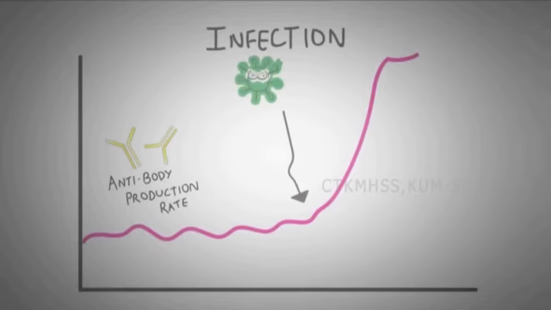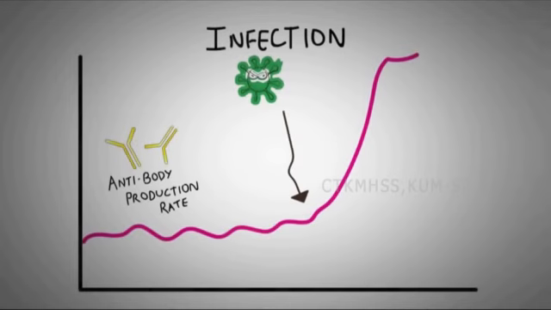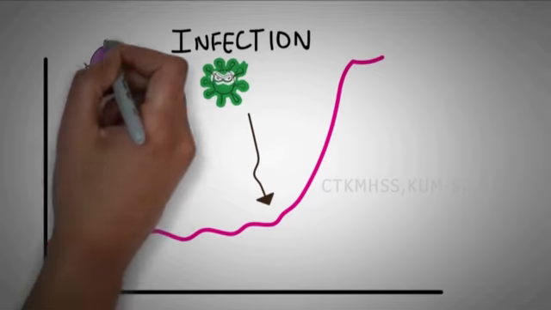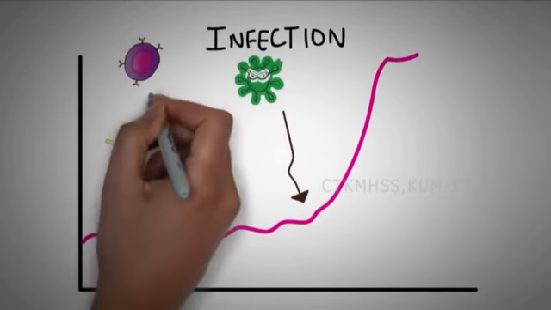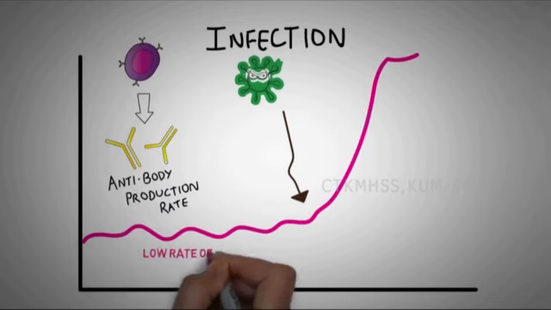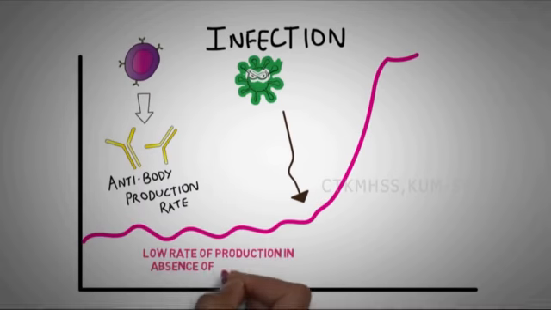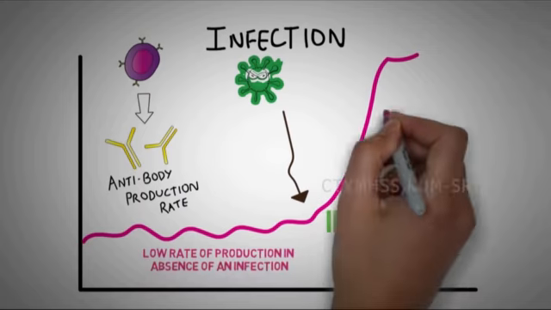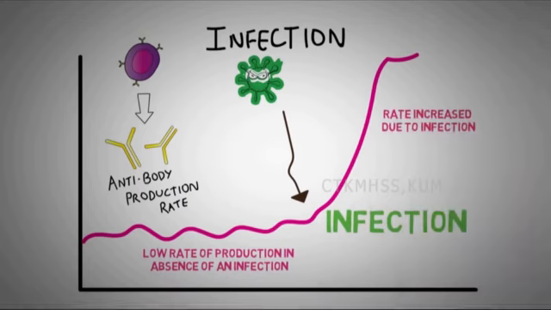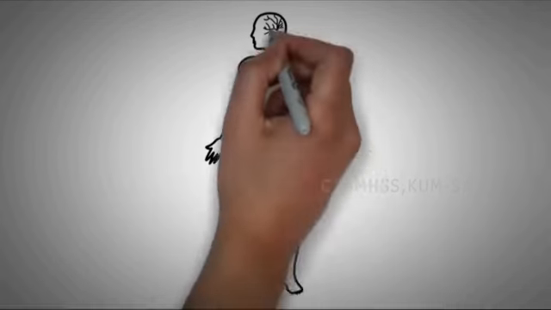Through this process of gene regulation, a cell can also increase or decrease the production of a specific protein. For example, the B cells in our body produce antibodies that fight off infection. The antibodies are also proteins and are produced at a low rate in the absence of an infection. But in the case of infection, the production of the antibody can be increased many times over, all through the upregulation of the genes that produce these antibodies.